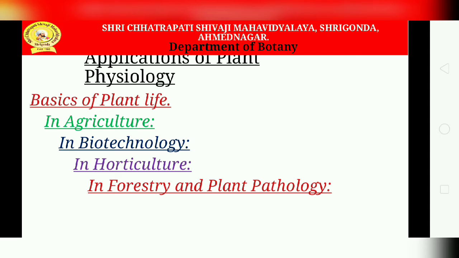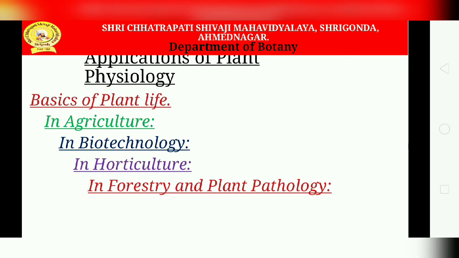So the first is the basis of plant life, that is, the importance of plant physiology in understanding the basis of plant life. Plant physiology contributes to understanding plant structures and their exact role in plant metabolism, so it is of great concern in improving plant life.